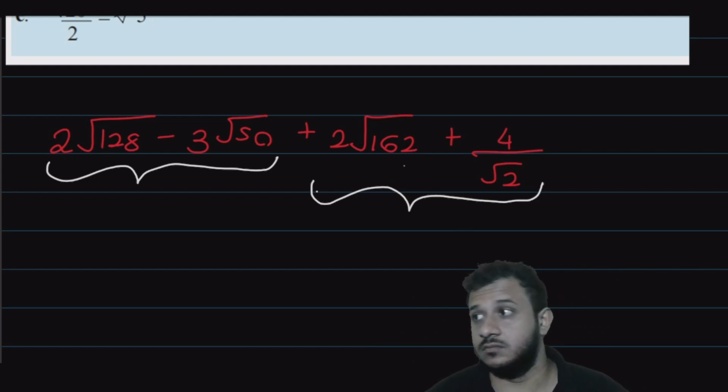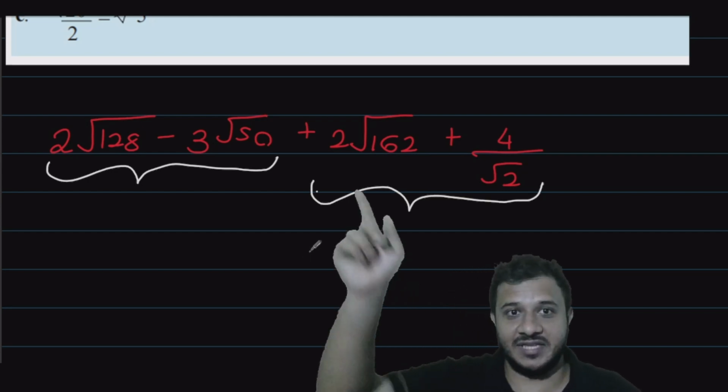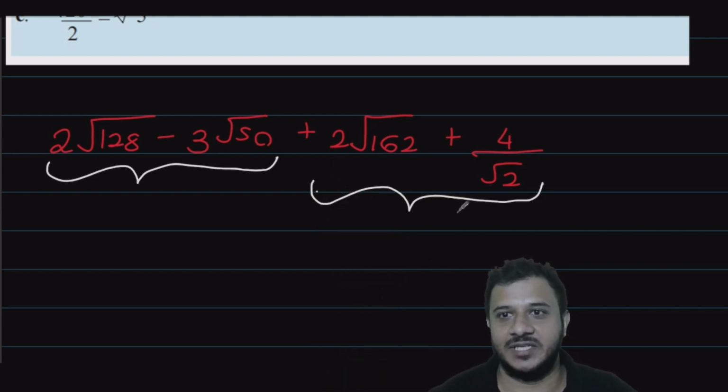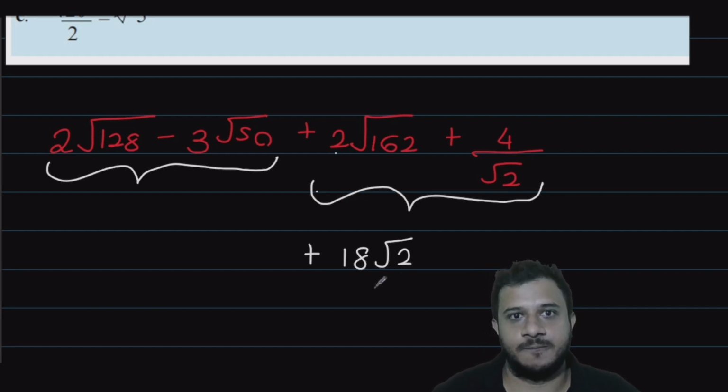So 9 root 2 and 2 root. Very good. 9 root 2 is correct, but there's a 2 in the front, right? Did you multiply it? You have to multiply that 9 with this 2 because there's a 2 already in the front. So that will be 18 root 2, isn't it? And the other one is 2 root 2.